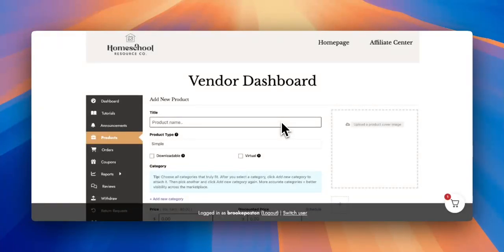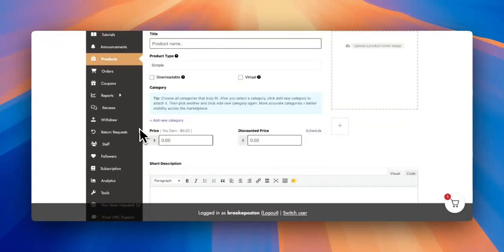Here, and today we are talking about categories. We are going to talk about how to choose the correct categories for your product, why it's so important to choose the correct categories, and how exactly you do that in the vendor dashboard. We are here in a test vendor dashboard, and we are going to look at the categories for a product.